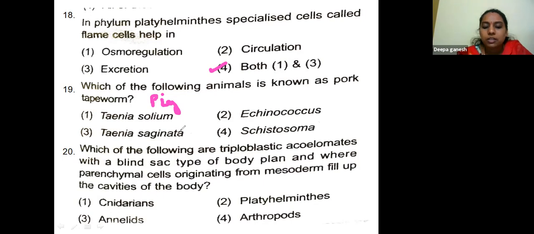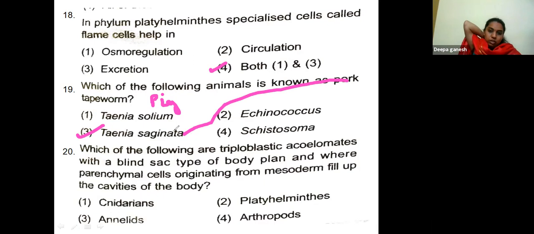So this tapeworm is found living inside the body of the animals, like it is found living inside the body of the humans. Okay, so here the Taenia is having an inhabitant in the pork, which can come in contact even with the humans also. So the answer for this question is Taenia solium.